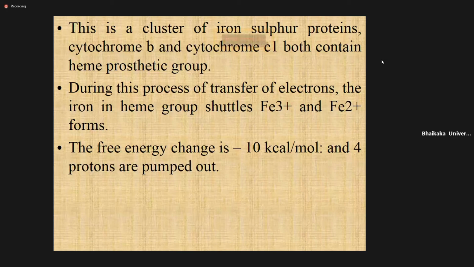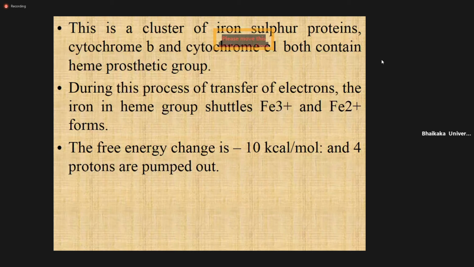This is the cluster of again iron sulfur protein. It also contains cytochrome B and cytochrome C1. This is the part of that complex 3: cytochrome B, cytochrome C1, and iron and sulfur.